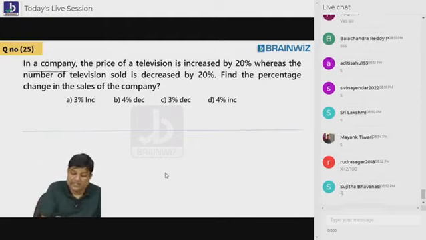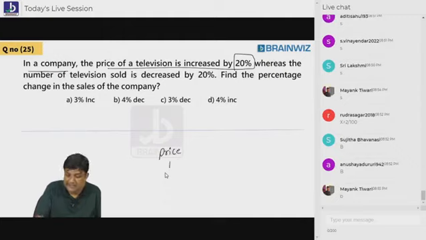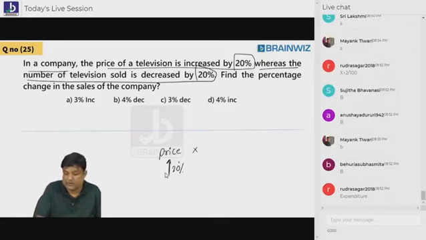In a company, the price of a television is increased by 20%. Understood, everybody? The price is increased by 20%. Following, everybody? Whereas the number of televisions sold decreased by 20%. Means the number of televisions sold decreased by 20%.